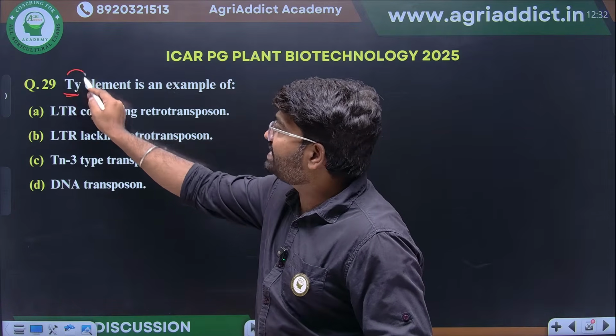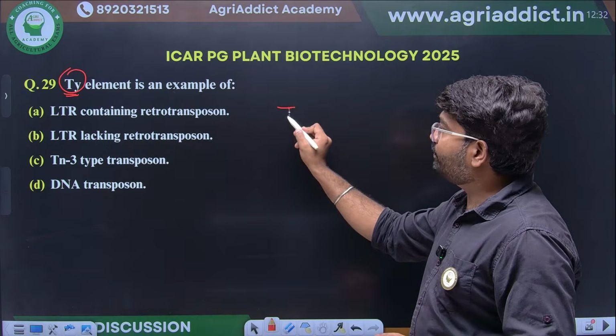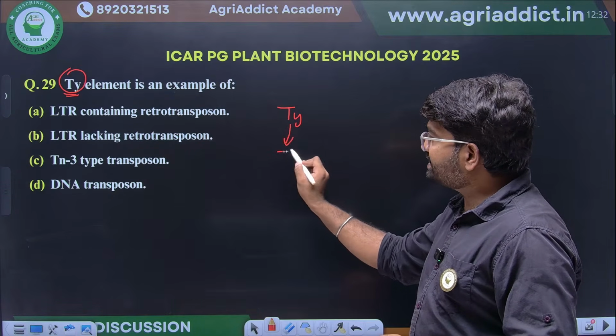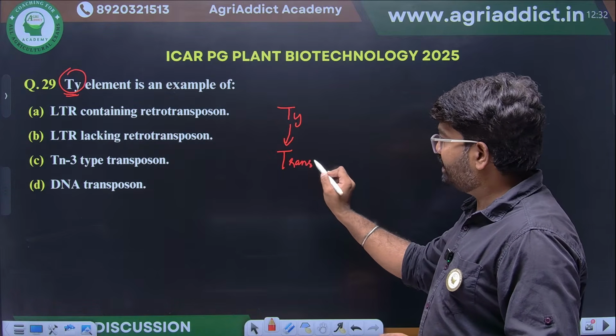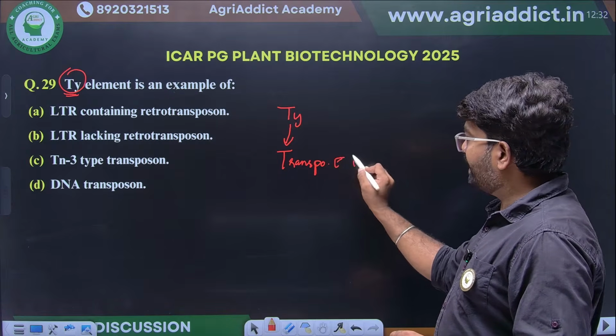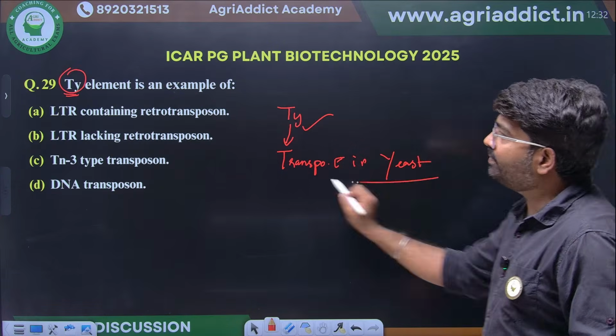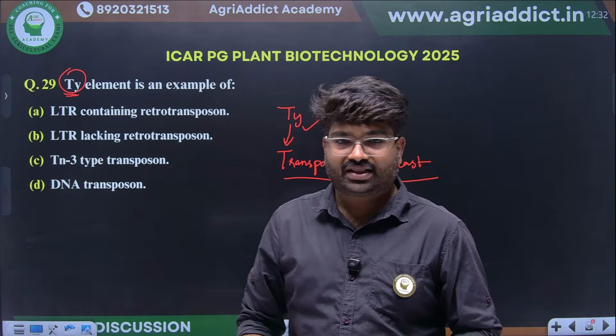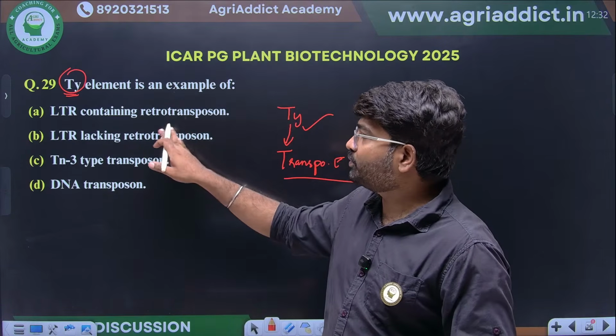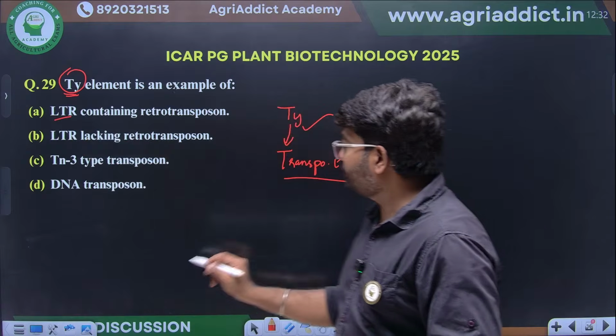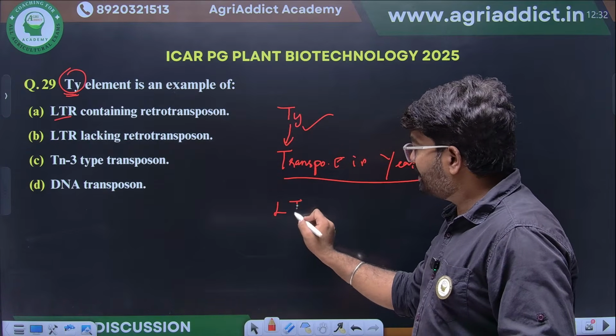What is this Ty? First, we can see what is the Ty. Ty means it's a transposable element, in yeast. They are asking whether this transposable element is an example of an LTR containing retrotransposon. LTR means long terminal repeats.